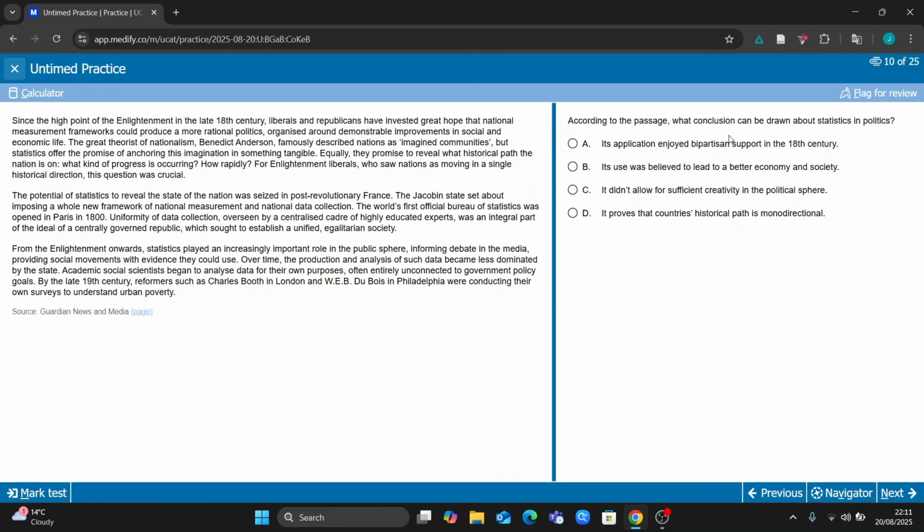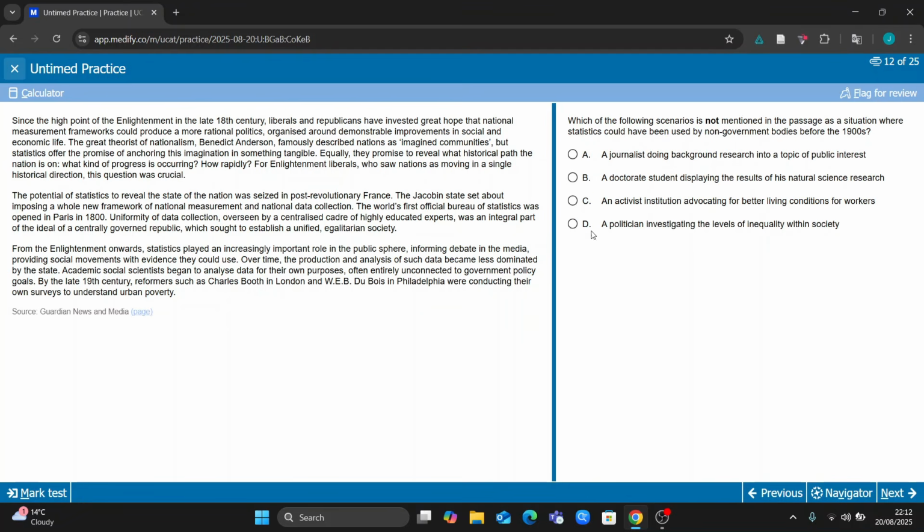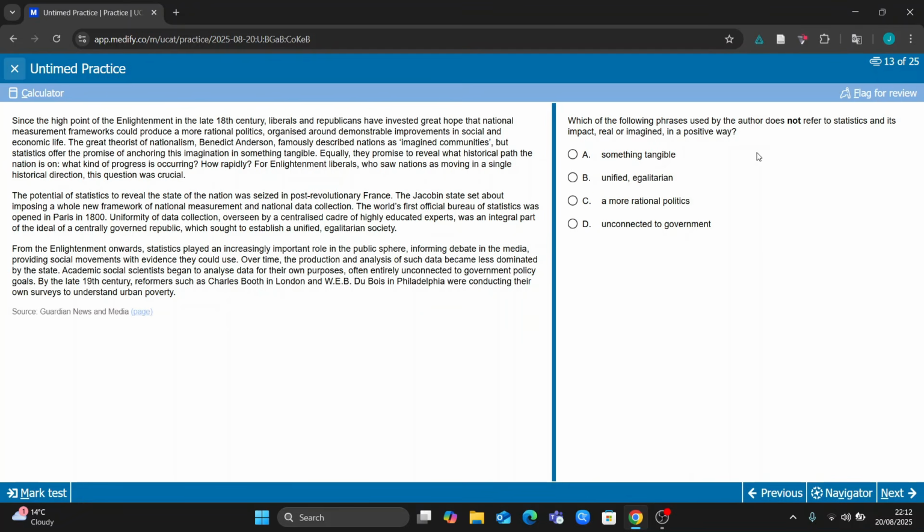Once again, what conclusion we draw about statistics and politics? Maybe it does point to a certain area, but nonetheless, it's four different ideas. Which of the following statements refers to France? Okay, this one maybe I can potentially do because I can just look at France, but I'll probably still skip it. Okay, I'll probably definitely skip this one. Not used. So, which of the following phrases used by the author does not refer to statistics and its impact, real or imagined, in a positive way? So this one is probably scattered throughout the passage potentially. So once again, another one to skip.